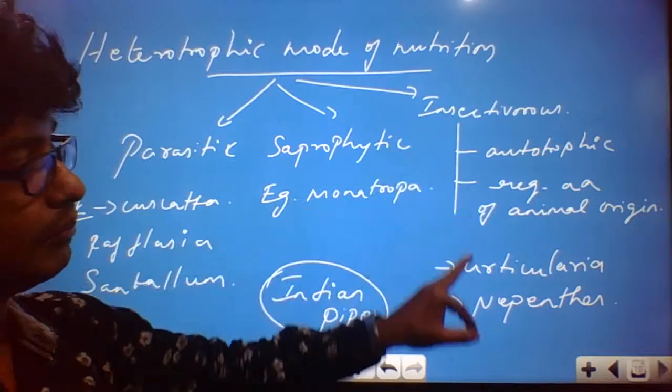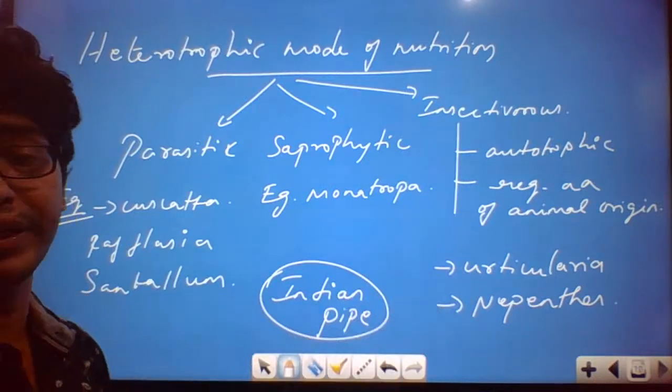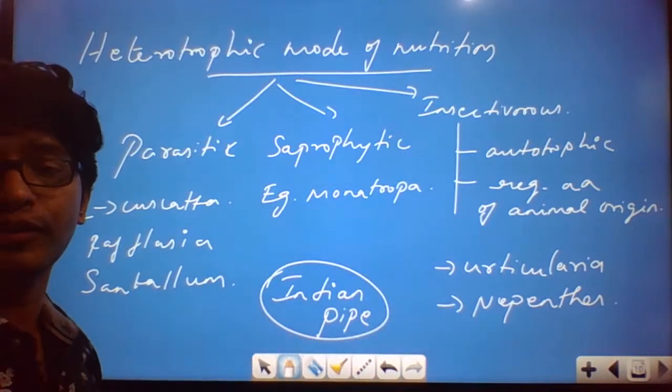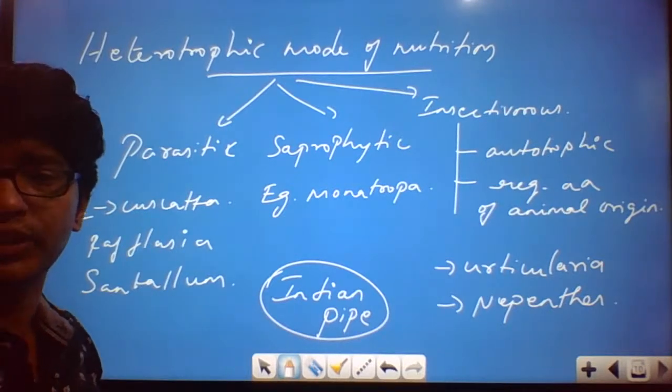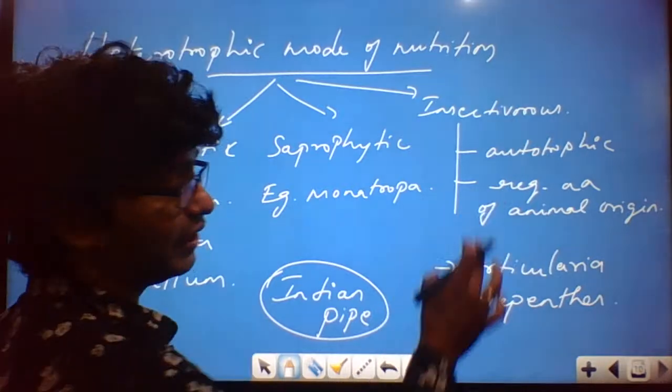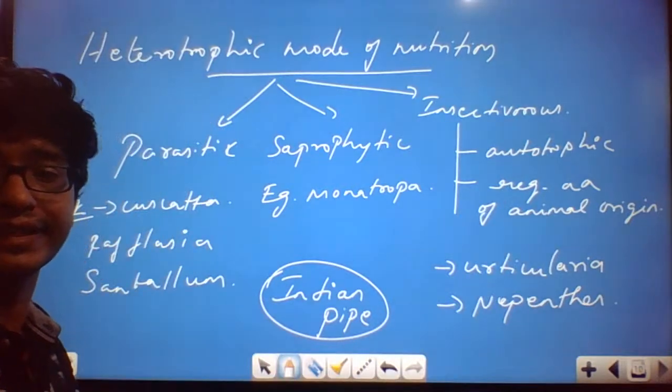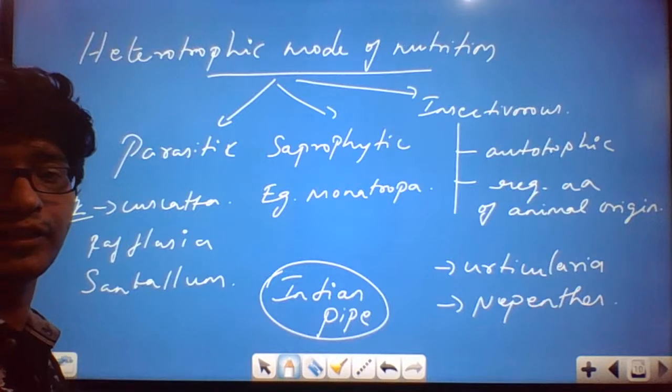And the insectivorous plants do not completely depend on the soil for nitrogen, right? Because they feed on insects, they take all the necessary nitrogen from them.